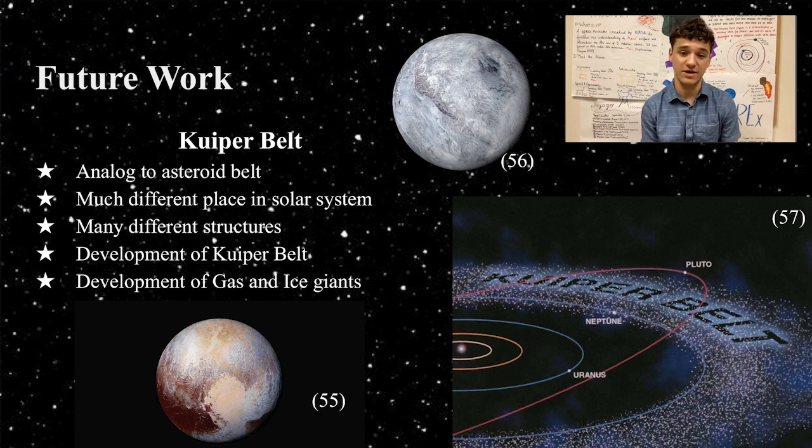One area for possible future work is in the analysis of Kuiper Belt objects. While similar to the asteroid belt in many ways, the Kuiper Belt is much farther away from the Sun, as visualized below. This allows for additional investigation into the links between the locations and compositions of asteroids. Being much larger than the asteroid belt, the Kuiper Belt contains many bodies, such as those pictured around me, which could be the basis for significant research. This research, similar to that which has been conducted on asteroids closer to Earth, would be particularly important to shed light on the formation of trans-Neptunian objects and the ice giants they encircle.